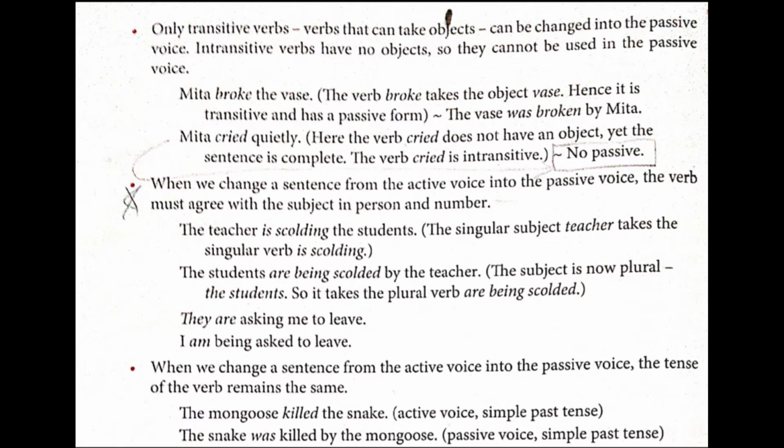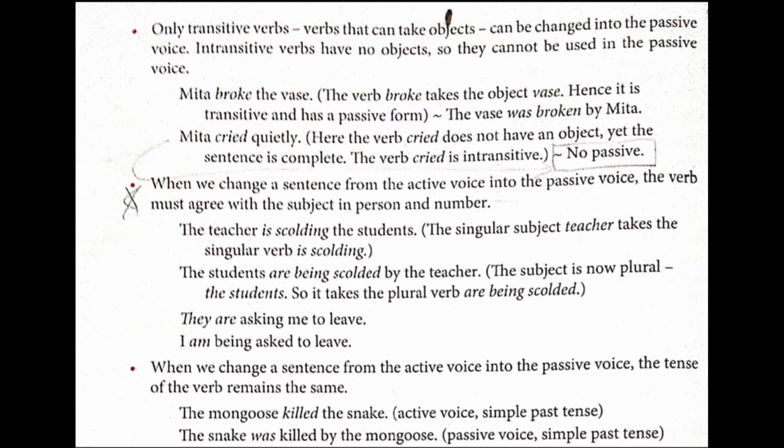Now when you are interchanging the positions, the receiver of the action will be the doer in passive voice. At that moment the students is plural, so are will come over there. Keep in mind, the formation of the verb also changes. Are being scolded will be used. Is scolding will turn into are being scolded. So the students are being scolded by the teacher. The subject is now plural, the students, so it takes the plural verb are being scolded.